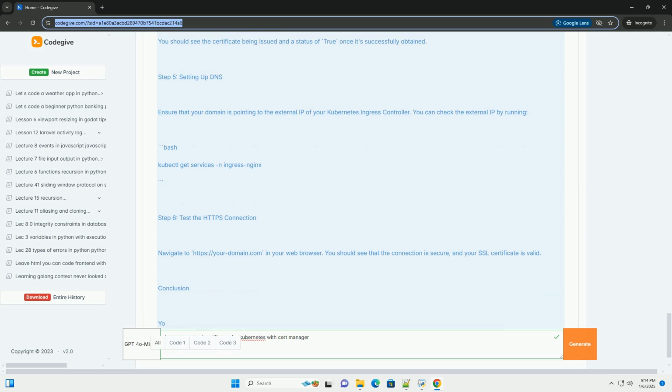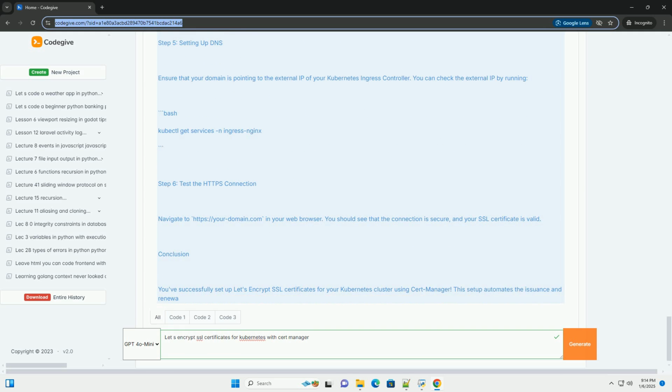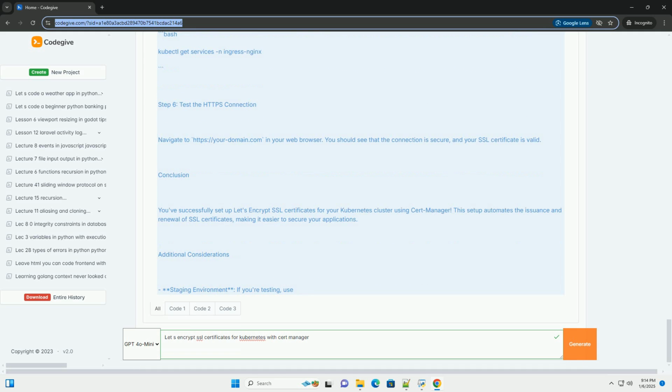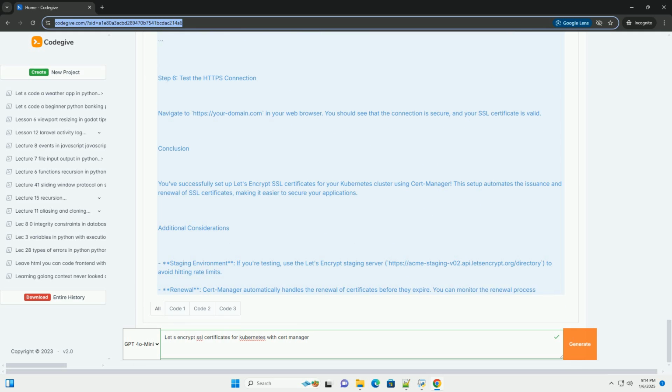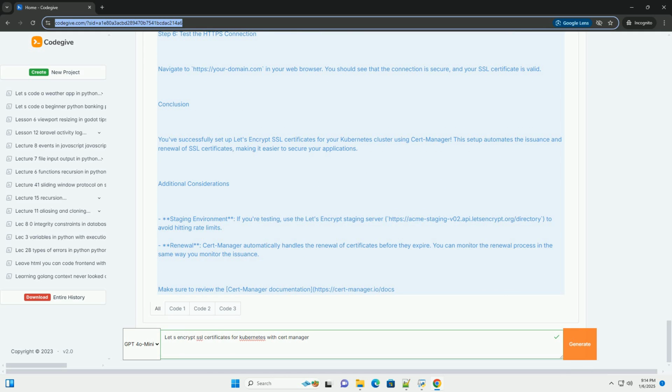Step 1. Install cert-manager. Cert-manager can be installed using Helm. First, add the jetstack Helm repository and update your local repository list. Now, install cert-manager.